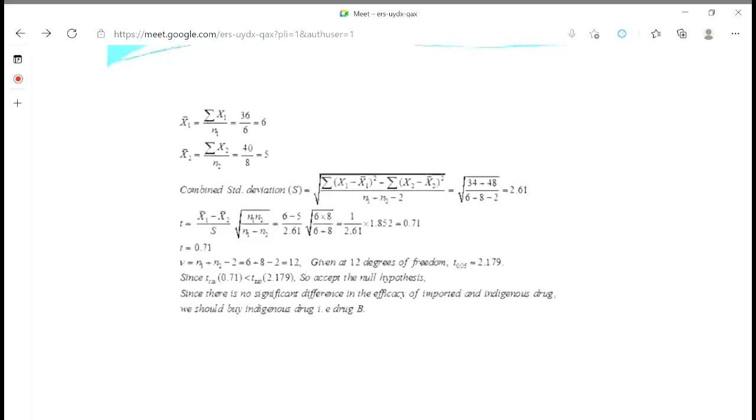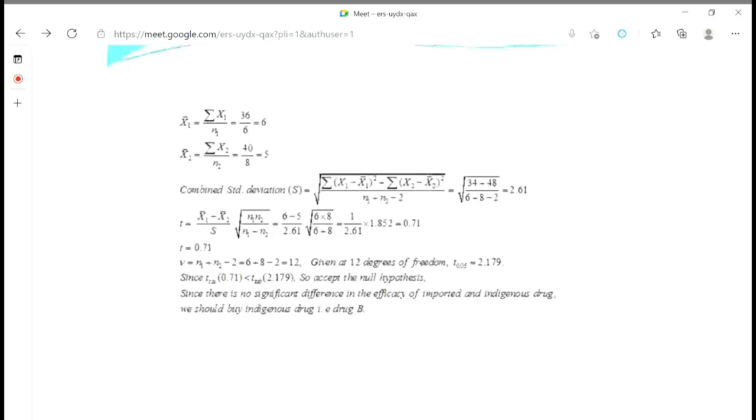Now this N1 plus N2, N1 means the number of observations, how many patients in the first group, that is 6, and 8 is the number of patients in the second group, minus 2. This is the formula. You have to put everything in the formula. Then you have to calculate the T value, that is X1 bar minus X2 bar upon S. S means combined standard deviation. And within brackets, N1 N2 upon N1 plus N2.